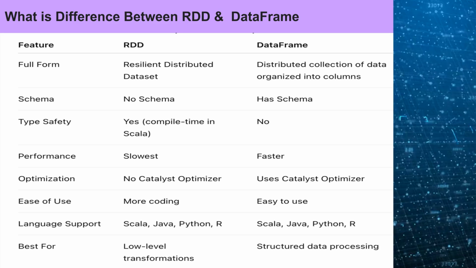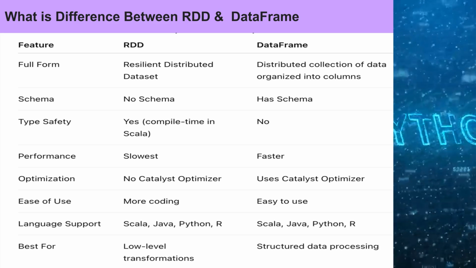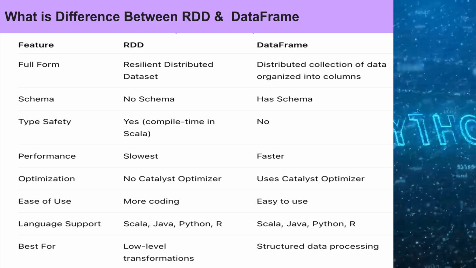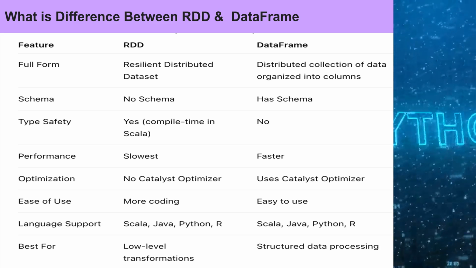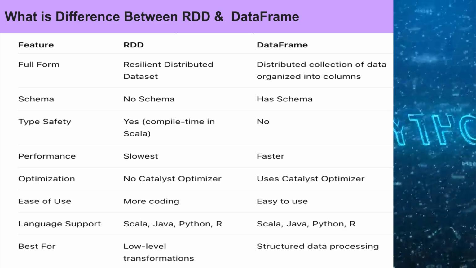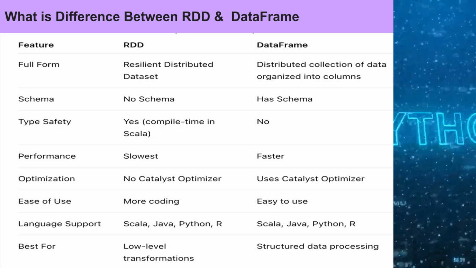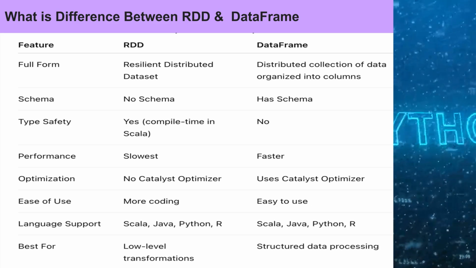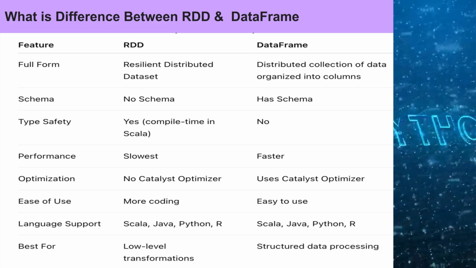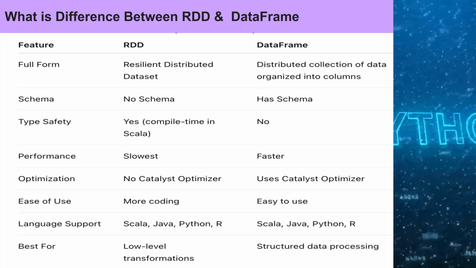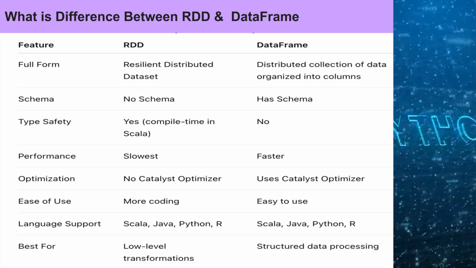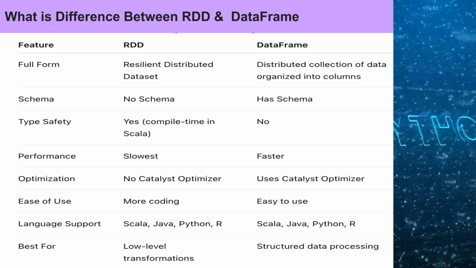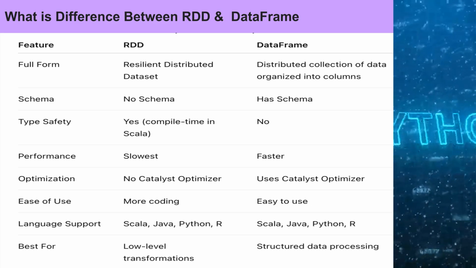Yes, RDD is type-safe and gives developers fine-grained control over data processing. No, data frames are not type-safe in PySpark. RDD is the slowest among RDD, DataFrame, and Dataset because it does not use Spark's Catalyst Optimizer or Tungsten execution engine. Spark processes RDD operations directly, resulting in higher memory usage and less efficient execution. DataFrame is faster than RDD because it uses Spark SQL's Catalyst Optimizer and Tungsten execution engine. These optimizations improve query execution, memory management, and overall performance.